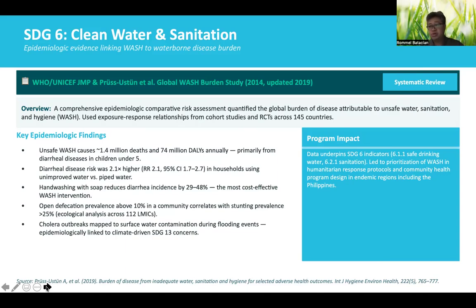Hand washing with soap reduces diarrhea by 29 to 48%, and it's the most cost-effective intervention. And then communities with open defecation rates about 10% show stunting prevalence about 25%. And notably, the cholera outbreaks have been epidemiologically linked to surface water contamination during flooding events.